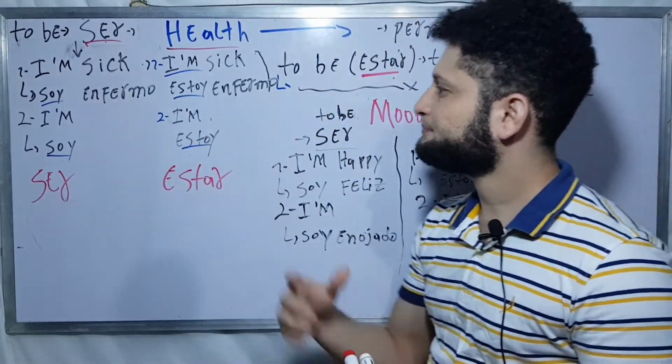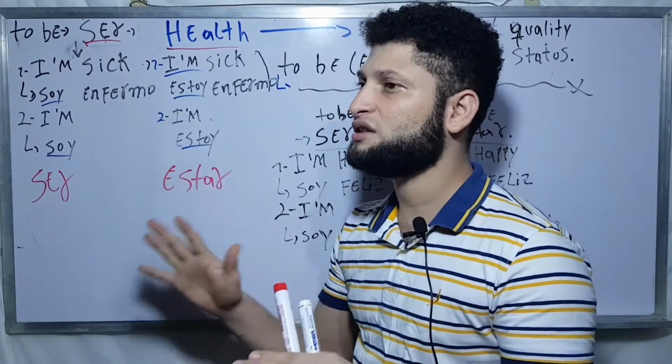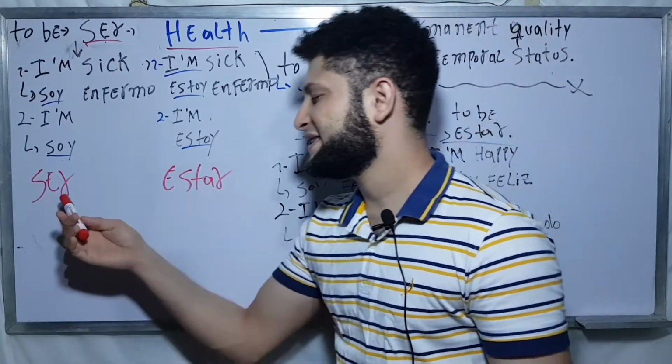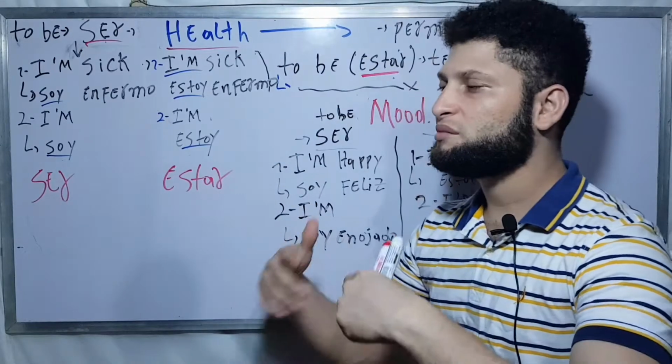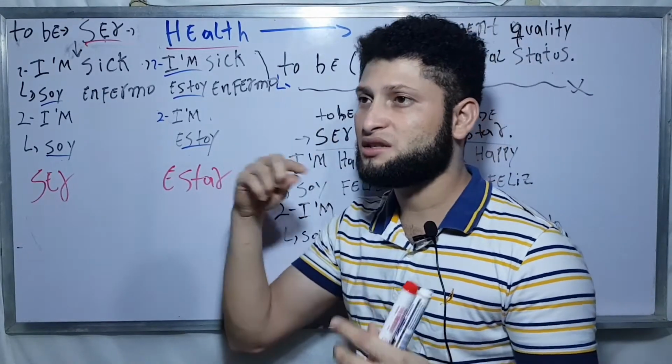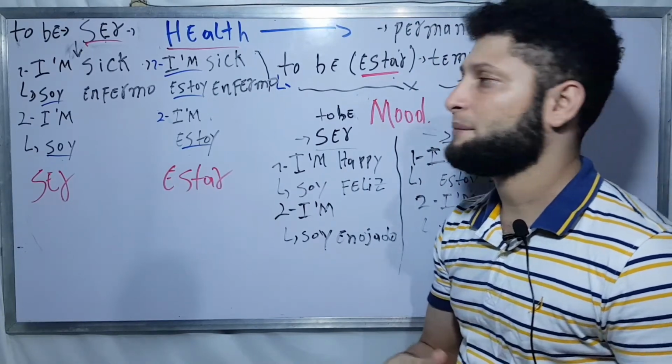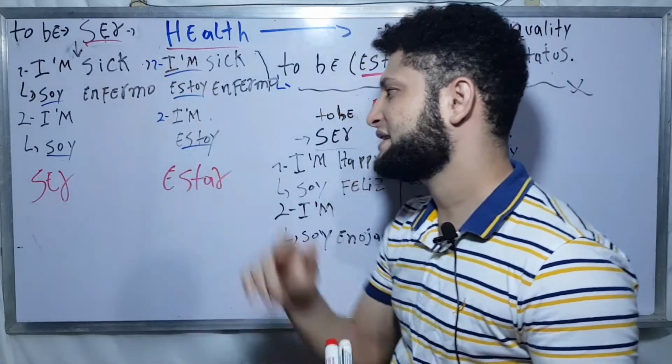This is the only occasion that you will say that you are sick with ser, because you were born with a certain mental condition. Okay, this is the difference in this case.